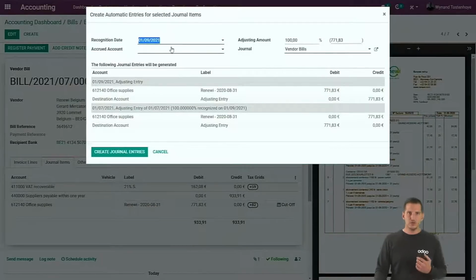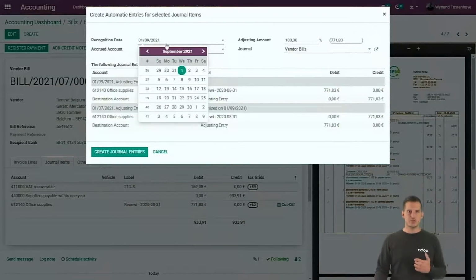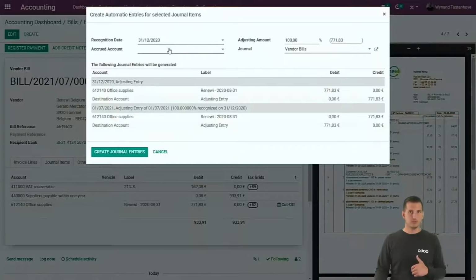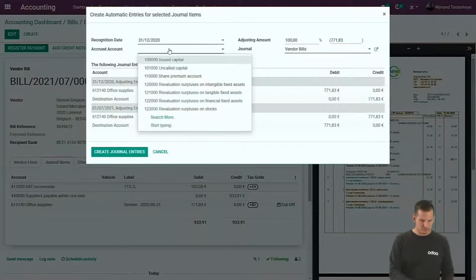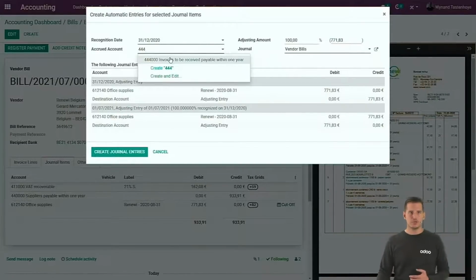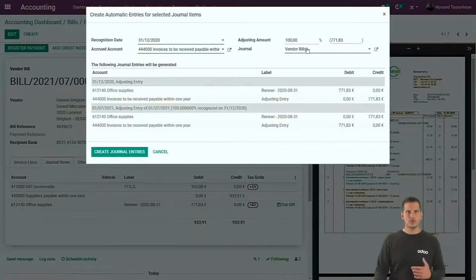In this screen, you can say when the expense needs to be recognized. So for example, in this case, it's for the previous year. So let's put it on the 31st of December. Select your accrual account, the provision one. In Belgium, it's, for example, the 44 account, and select the journal we're going to create the provision in.